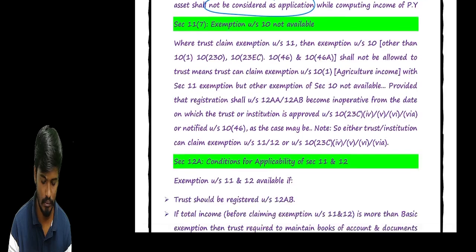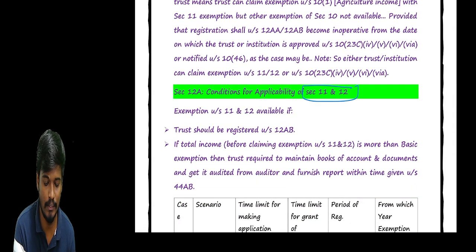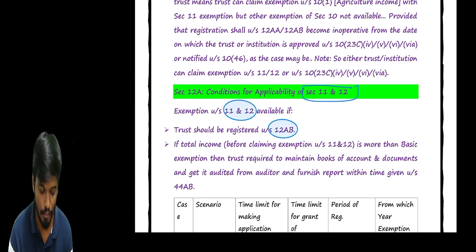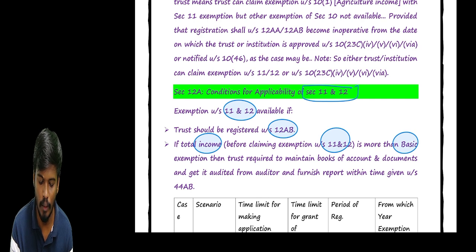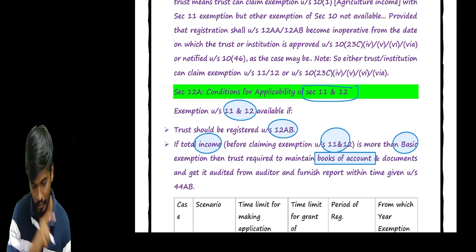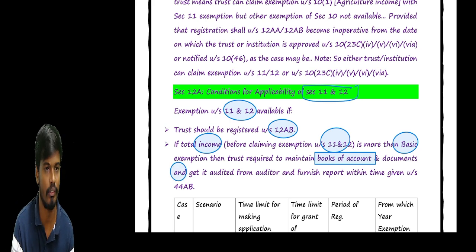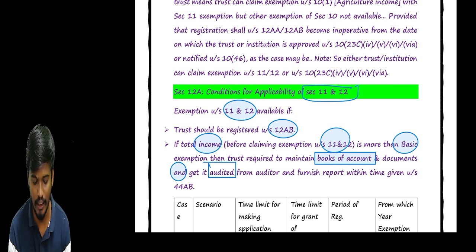Okay, sir. Sir, how to obtain the 11 and 12 applications, sir? Very simple, sir. You should get the registration under section 12AB, and if the total income before claiming this exemption is more than the basic exemption limit, you are required to maintain the books of accounts and documents, get them audited by the auditor, and furnish the report within the due date.